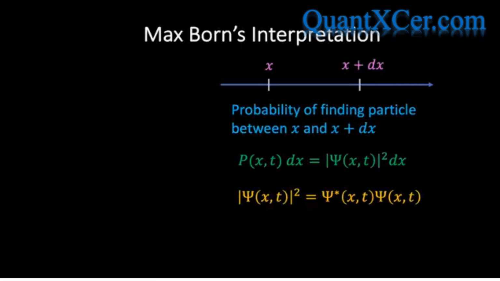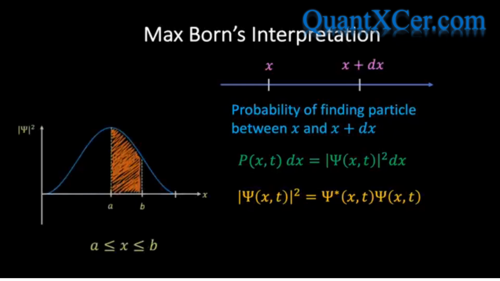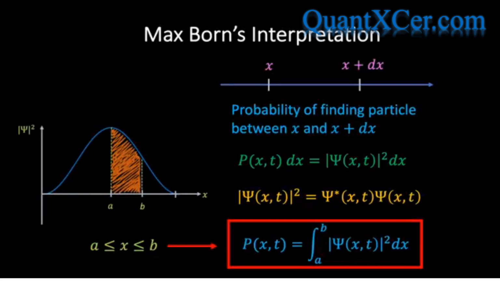If we then want to find the probability that the particle is located within a given region, we simply need to integrate the modulus squared. So, for example, the probability of finding a particle located between two points A and B is given by the integral of the modulus squared, evaluated with A and B as the limits of the integral.